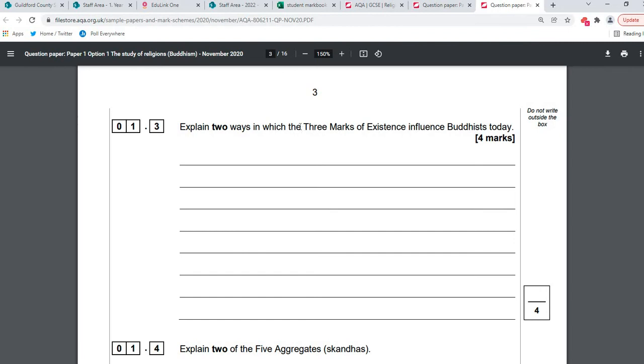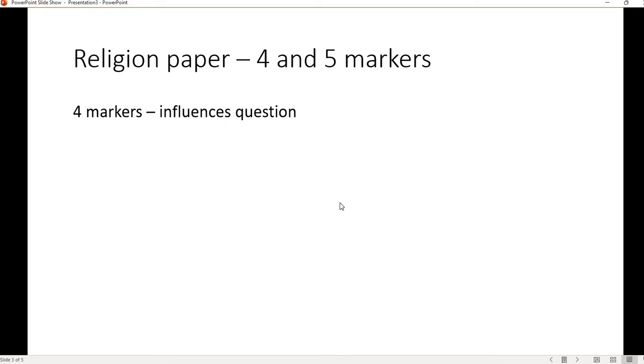So you need to know about this thing, the 3 marks of existence, and how it influences Buddhists today. Now, when it says how it influences, what does that mean? Well, it means how does it make them feel, how does it make them behave, how does it make them act?